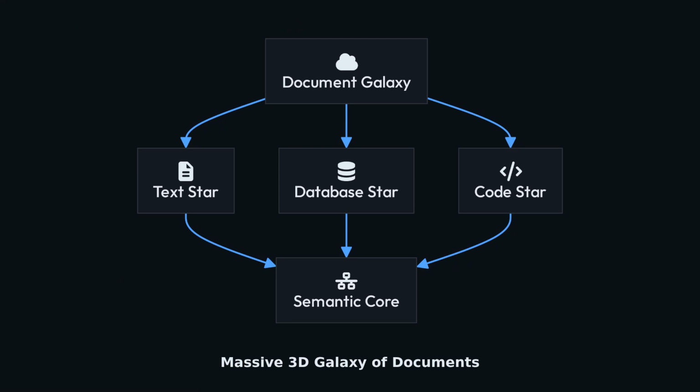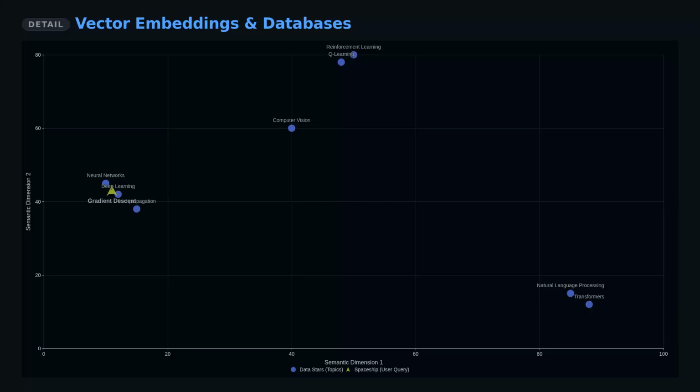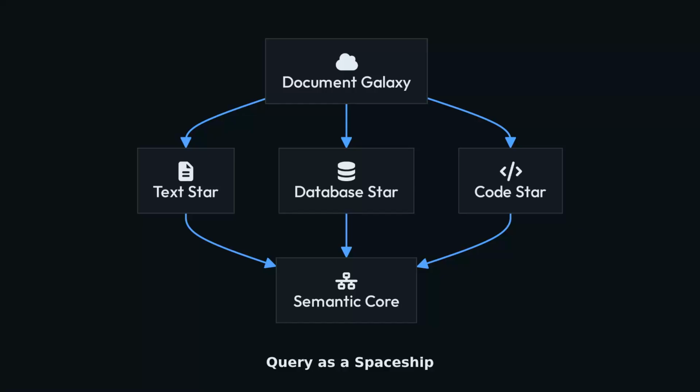Visual cue: imagine a massive 3D galaxy where every star is a document. Similar topics cluster together. Your query is a spaceship flying to the nearest cluster of stars to grab the relevant data. Stop fine-tuning models to teach them facts. Give them a search engine instead.